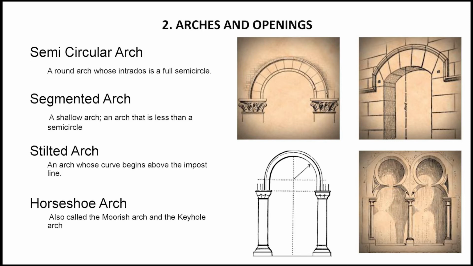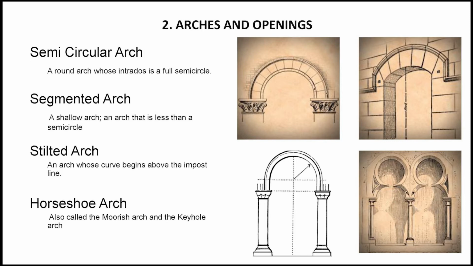You can see such an example of this type of arch in the second row, first schematic diagram.